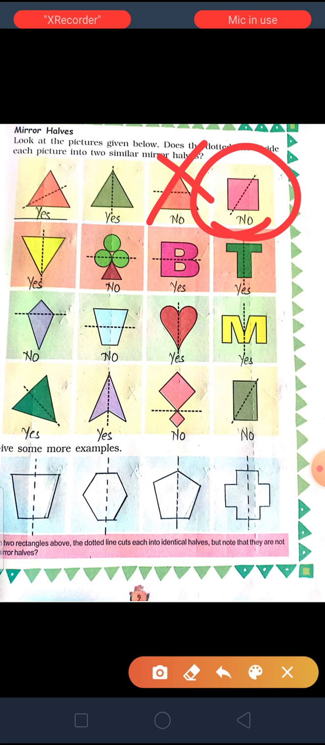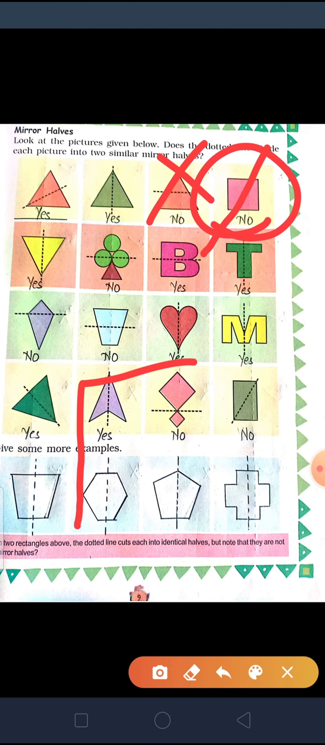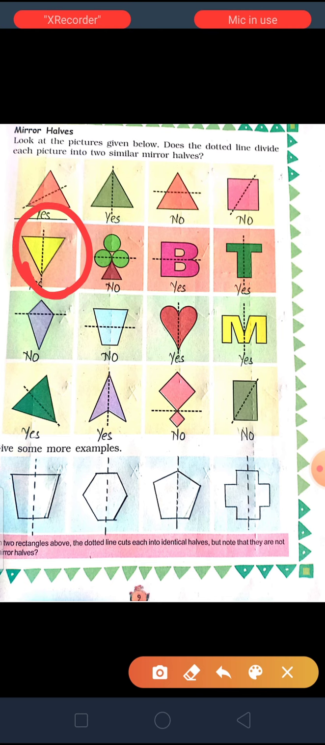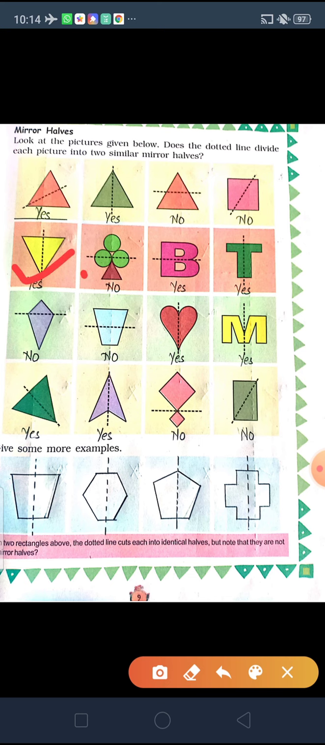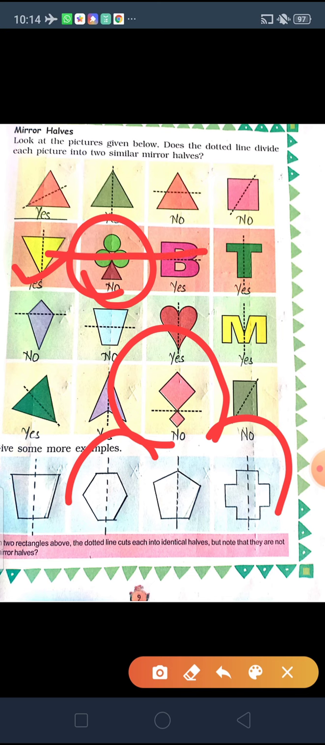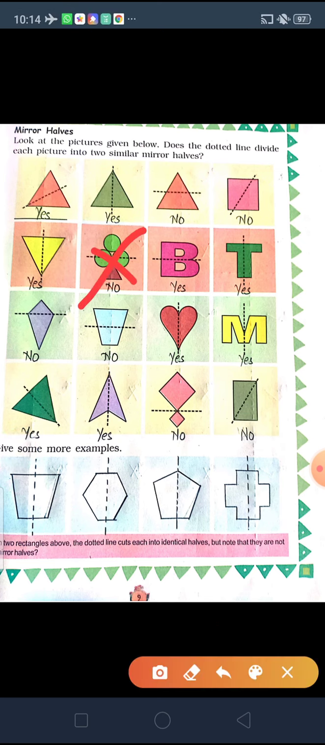In the fourth case again it is no. Why? Because if you divide it like this and draw this much part, you can see only this much part in the mirror, so it is not possible. Again, the fifth one: here if you draw this much part, you can see the other half in the mirror. So again this is yes. The next one is not possible, because if you divide with this dotted line, you cannot see the same in the mirror. So again here it is not possible.